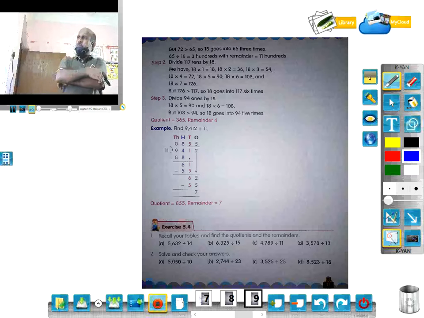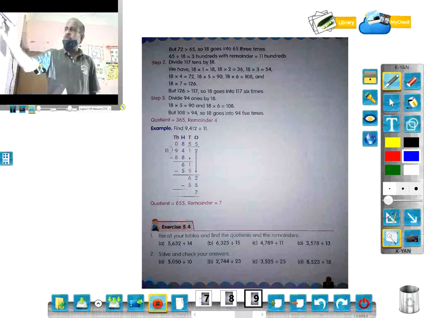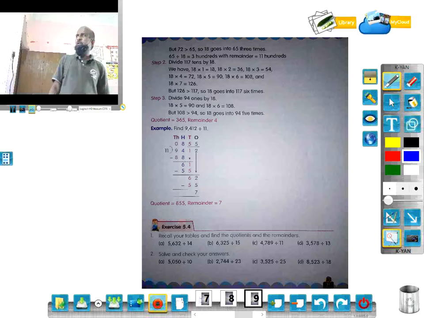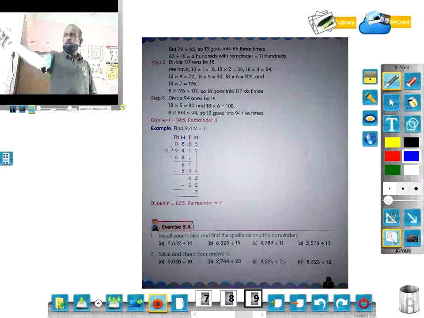Okay. Find 9412 divided by 11. You get the quotient as 855 and the remainder as 7. So 855 and 7. You can verify it by the same method. Then based on these examples and the steps, exercise 5.4 can be done. Recall your tables and find the quotients and the remainders.